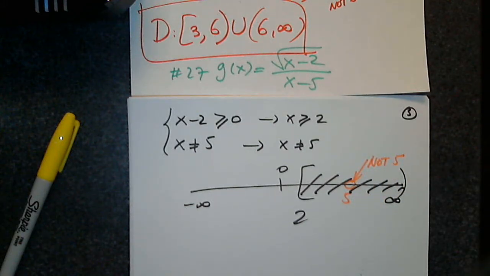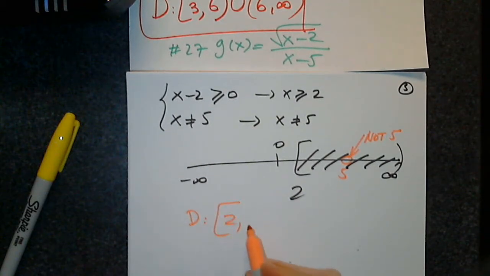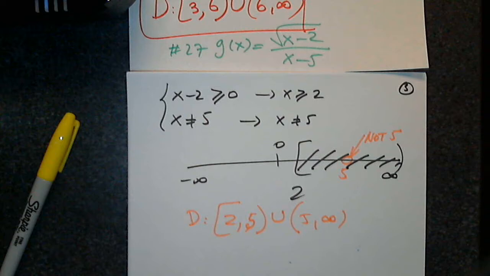So what will be the domain of this function then? Yes? Domain of this function g: bracket 2, comma, 5, and 5 to infinity. So this in plain English says everything greater than or equal to 2 except 5. Good, moving on.